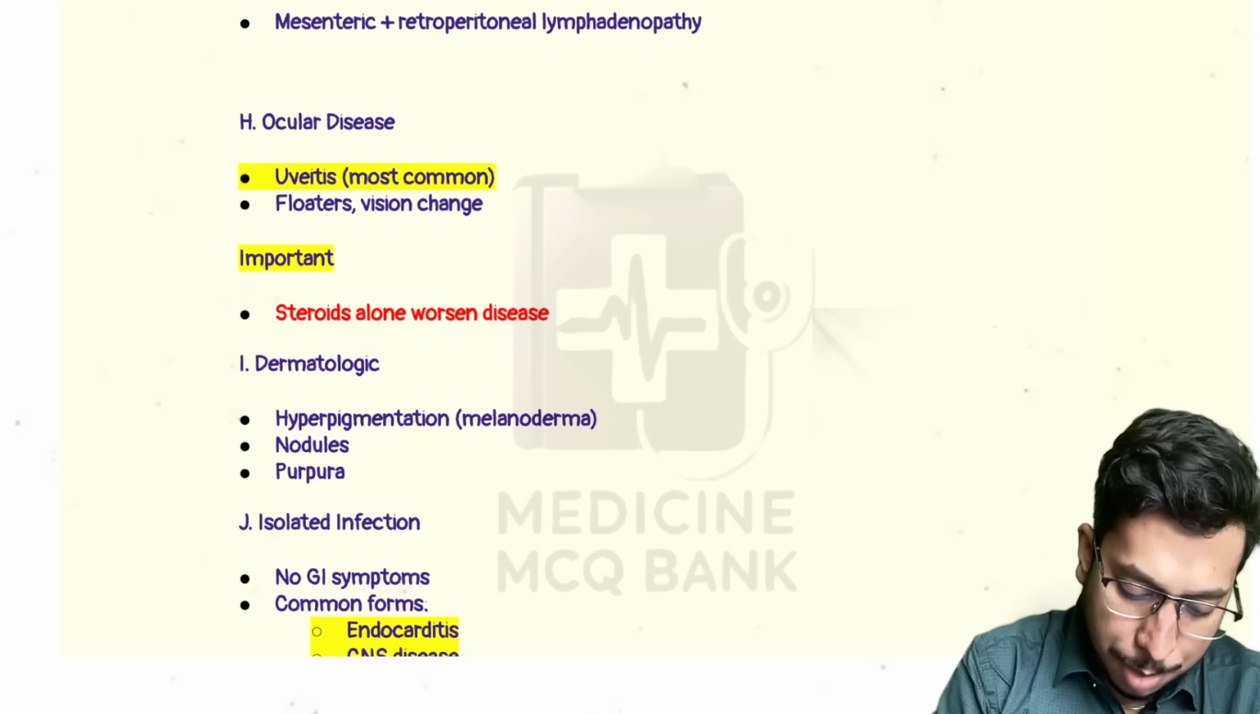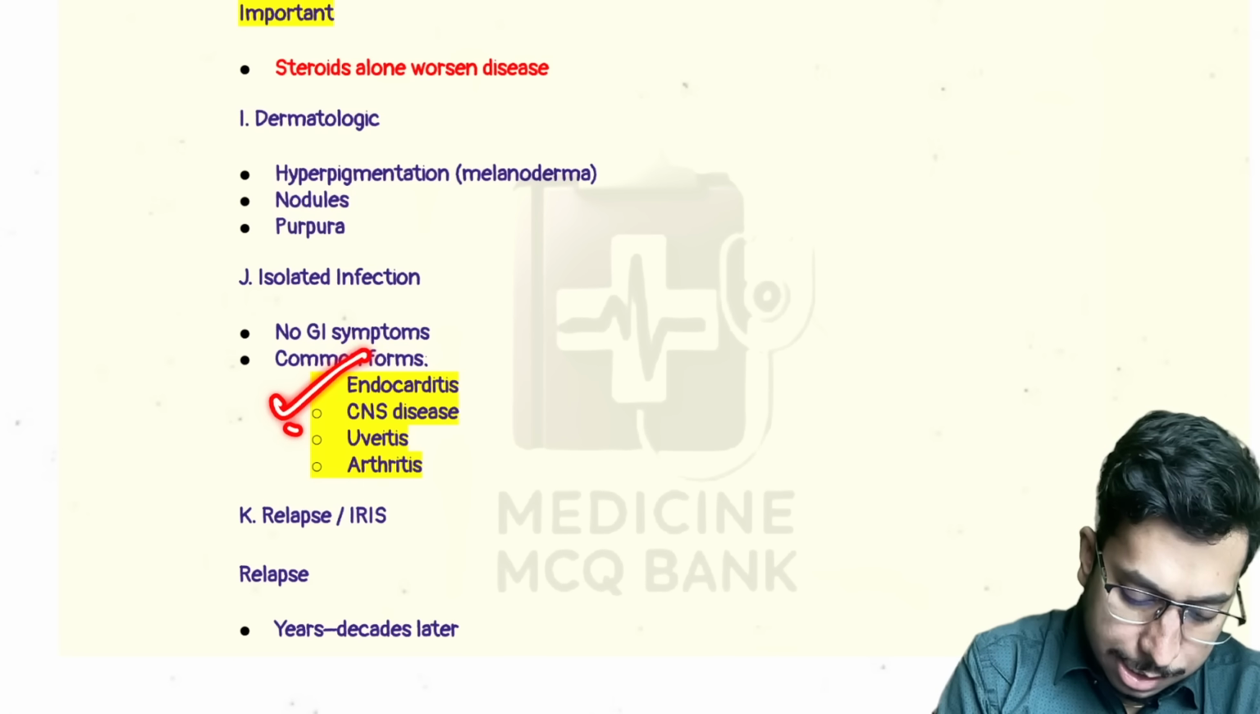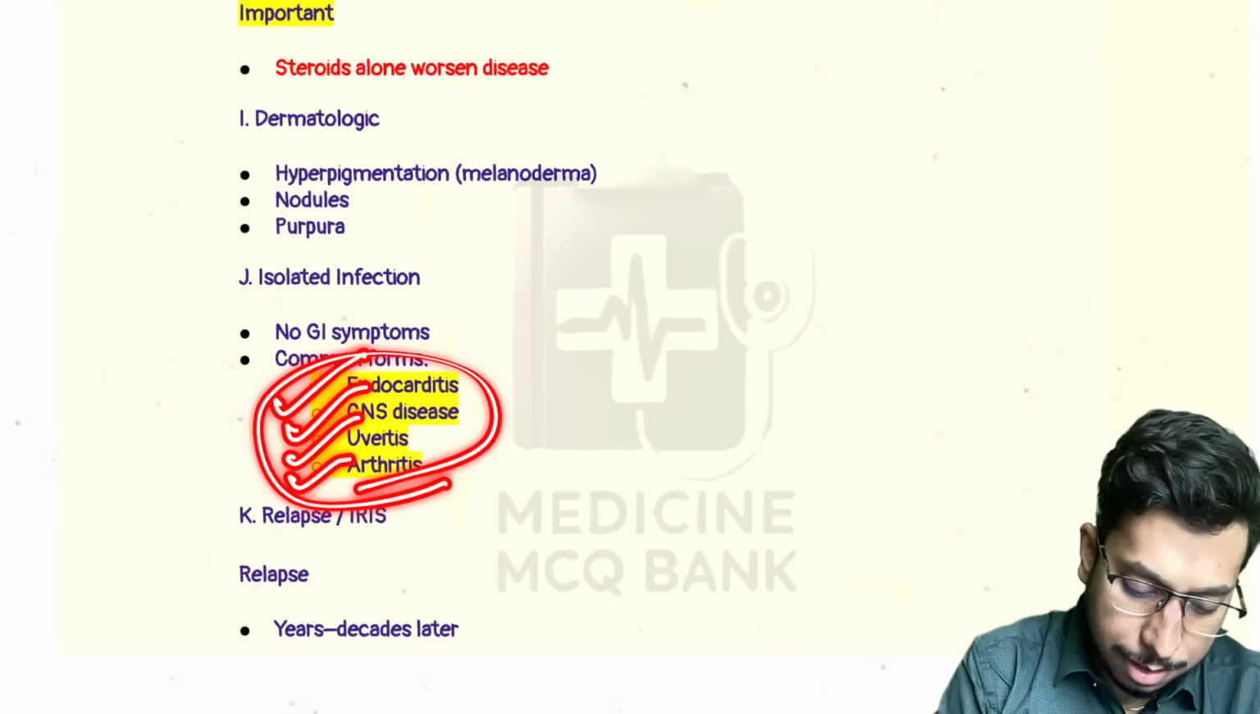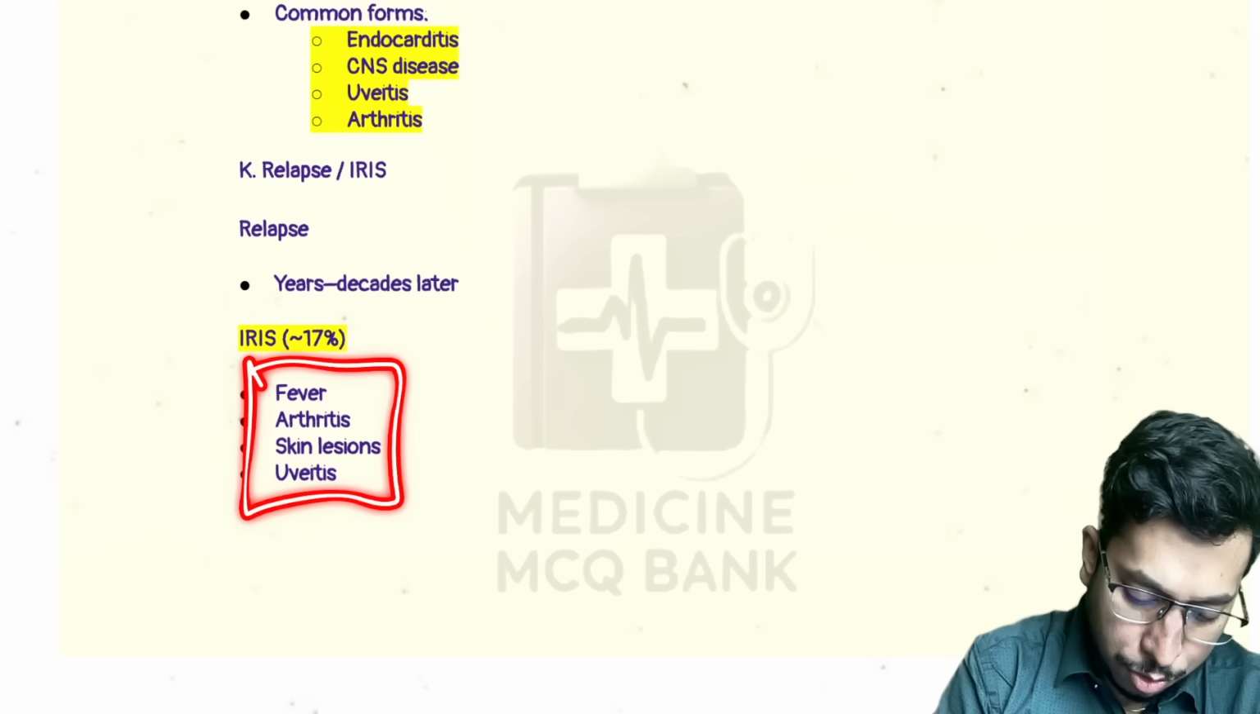Dermatological manifestation, there can be hyperpigmentation, nodules and purpura. So common forms are endocarditis, CNS disease, uveitis, and arthritis can be seen in isolated infection. In relapse or iritis, fever, arthritis, skin lesion, or uveitis can be seen.